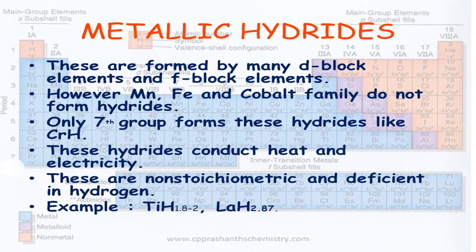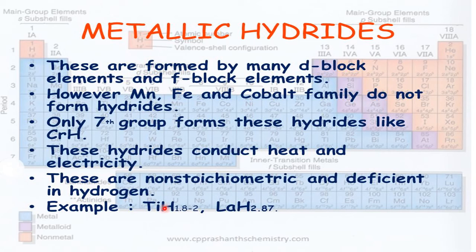These are formed by the d block or the f block. They are also called non-stoichiometric hydrides. Why? See the definition here. These are formed by many d block elements and the f block elements. However, manganese, iron, and the cobalt family do not form hydrides. Only the sixth group forms these hydrides, like chromium hydride. These hydrides conduct heat and electricity. These are non-stoichiometric and deficient in hydrogen.